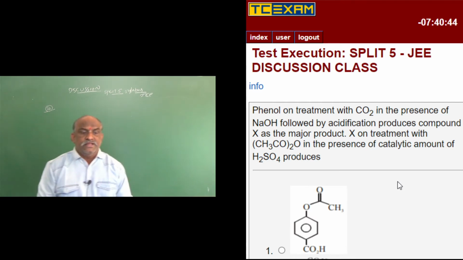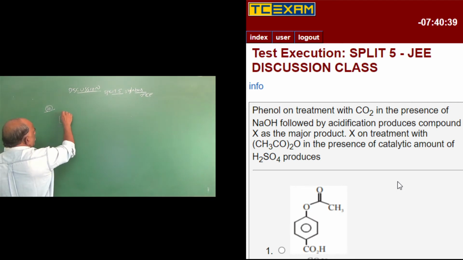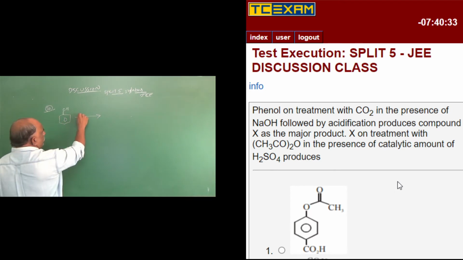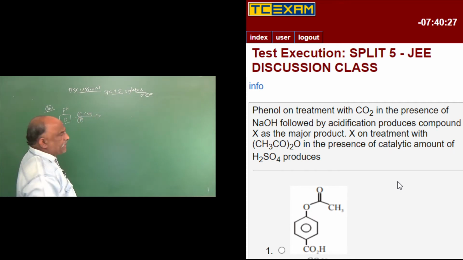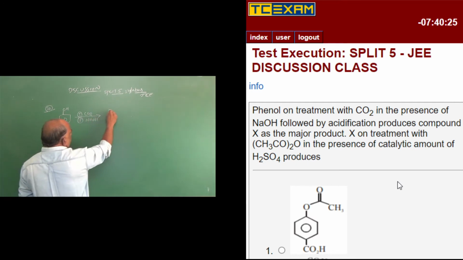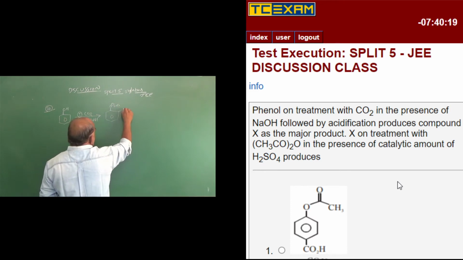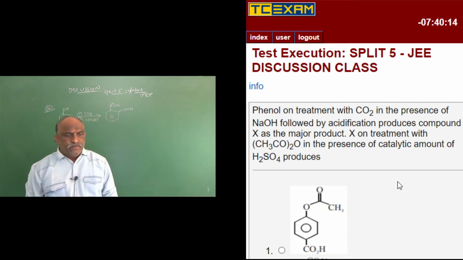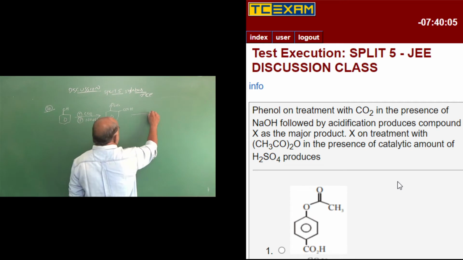Salicylic acid is called orthohydroxybenzoic acid. So what is reaction 1? Phenol is nothing but a benzene ring containing OH functional group. This phenol is treated with what? Number 1 CO2 and number 2 NaOH. Then what will we get here? Here O minus Na plus, sodium phenoxide. This is COOH. NaOH followed by acidification produces X. So this is acidification.